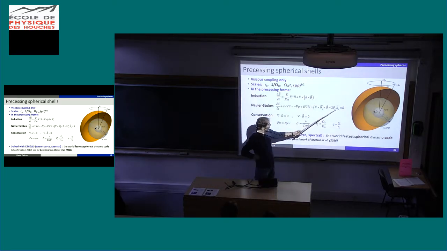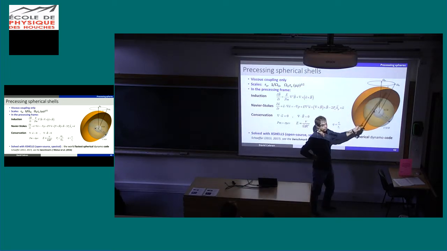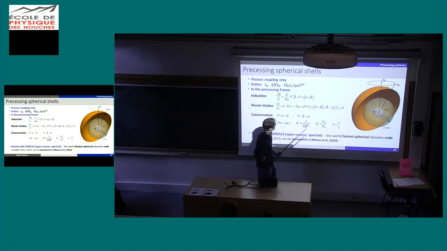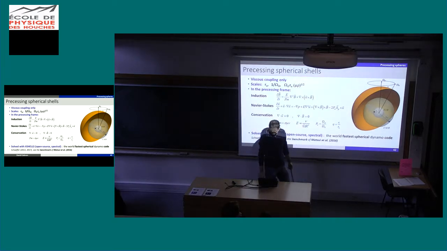Except that here, you have the Poincaré term, because you are in a frame which is non-inertial. So you got Coriolis. No, sorry, it's not the Poincaré, it's Coriolis, because it's not inertial. And we solve it with the code of Nathanaël Schaeffer, which is available online for free, so you can download it if you want. And we solve the field in a shell here.